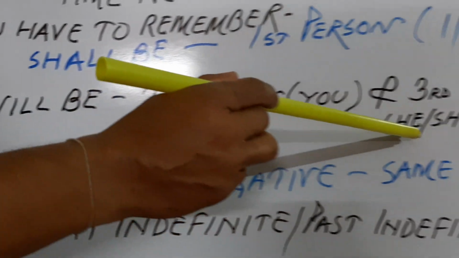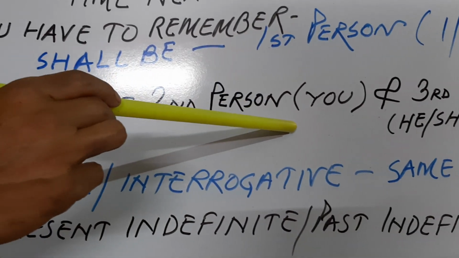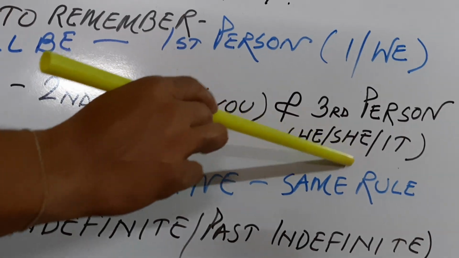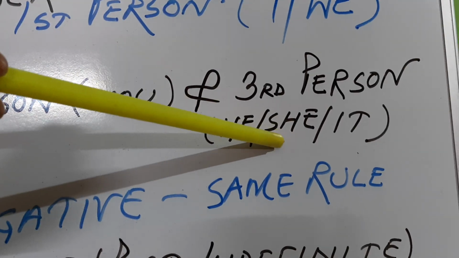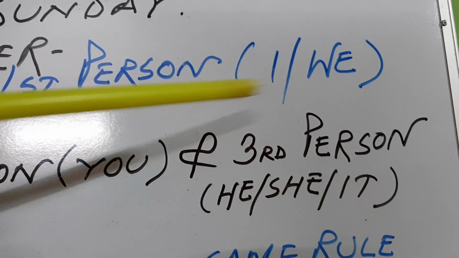And sometimes instead of he, there may be someone's name, for example, Raman. Instead of she, there might be a woman's name, for example, Lina or Gita, like this, okay? It means in case of object.